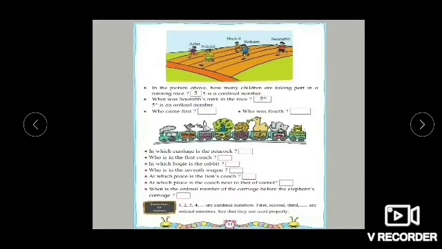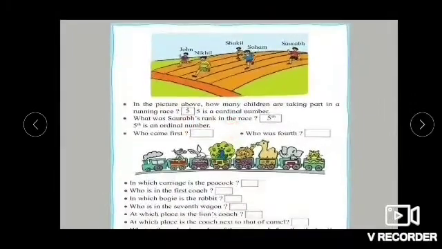Now come to page number 44. Picture of a race. In the picture above, how many children are taking part in a running race? 1, 2, 3, 4, 5. 5. So 5 is a cardinal number. What was Saurabh's rank in the race? Where is Saurabh? Here you can see Saurabh came 5th. So 5th is an ordinal number.